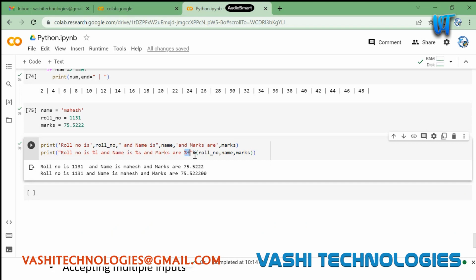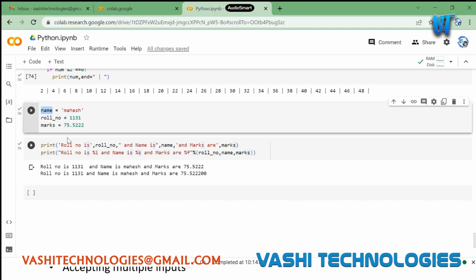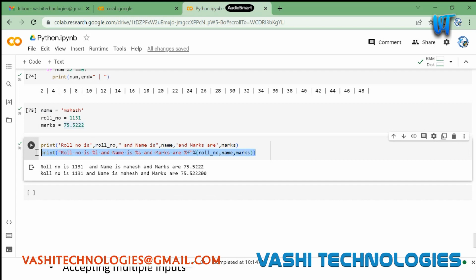And after forming my string, I'm using this percentile outside, which will fetch all the placeholders present within the string, and I am passing which value to print for which one. For this, I am printing roll number, which is integer, then name, and percentage of is marks. Now we have this floating point and these things, right?